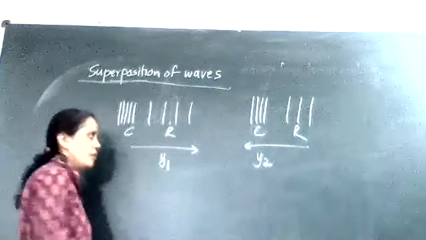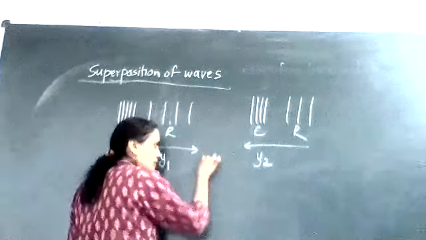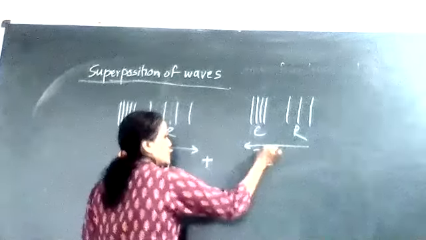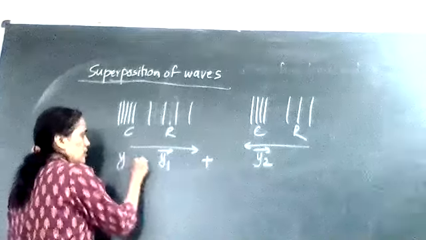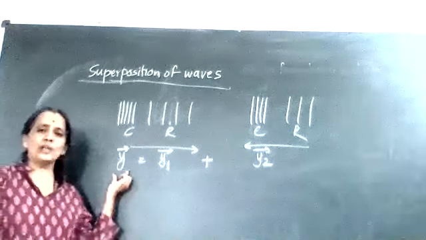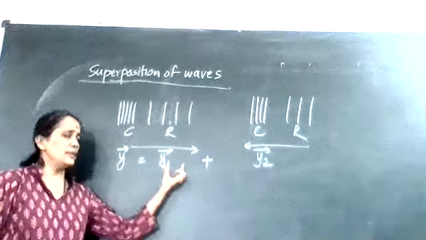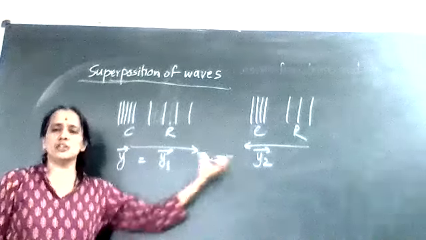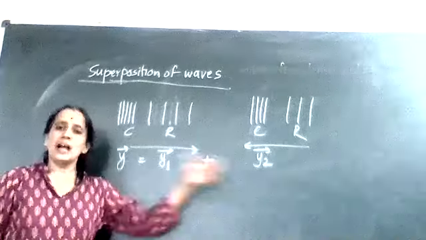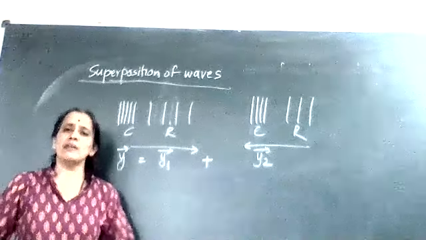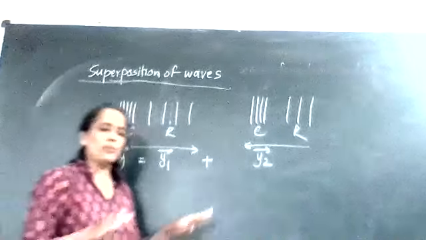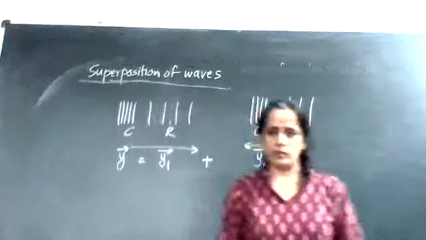When they will cross, at the crossing point, the net displacement is nothing but the vector sum of the displacement produced by each wave. And after crossing, they will behave as independent waves. That is to be called your principle of superposition of waves.